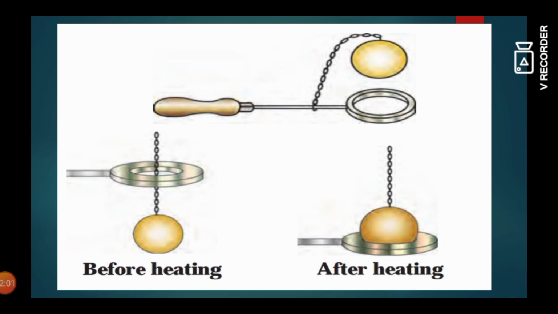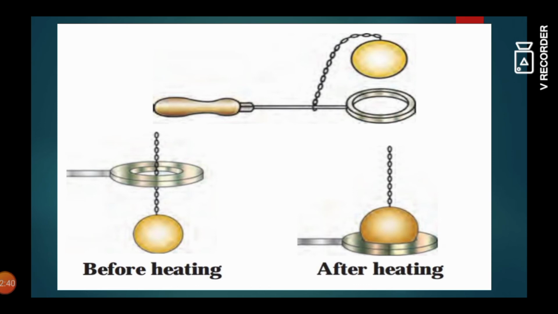So students, first we try whether the ball passes through the ring when it is cool. After that, let's give heat to the ball. When the ball starts getting heat, it will expand, and when you try to pass the ball through the ring, it will not pass. Here you can see it in the picture. After heating, the ball is not able to pass through the ring, and before heating it will pass, and after cooling also the ball will pass through the ring.